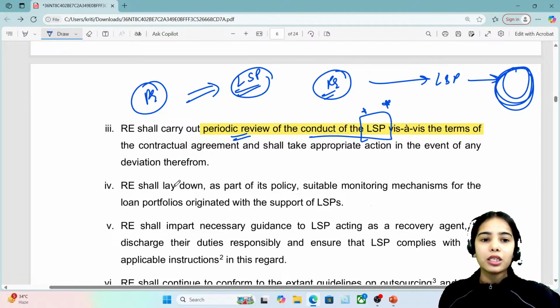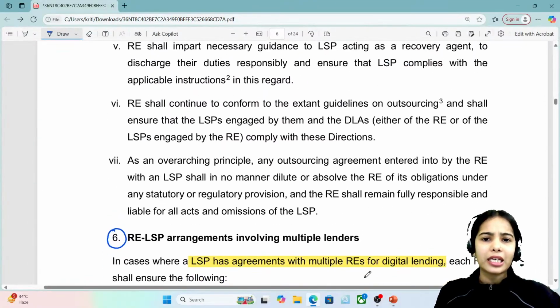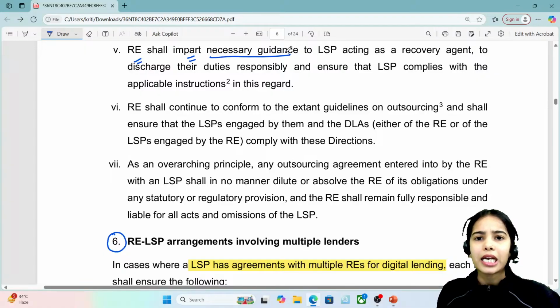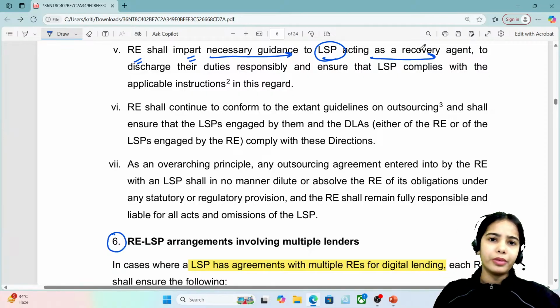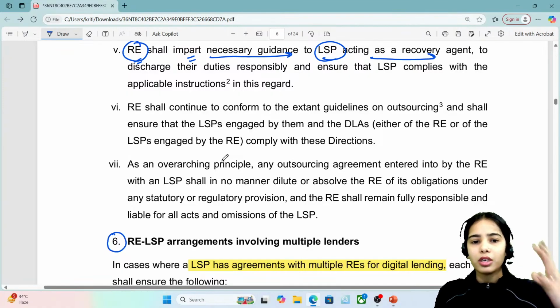Okay, the regulated entity should have a suitable monitoring mechanism for the loans that are provided through the lending service provider. These are some of the general directions: the regulated entity shall impart necessary guidance to lending service providers that are acting as a recovery agent. So the necessary guidance has to be provided by the regulated entity.